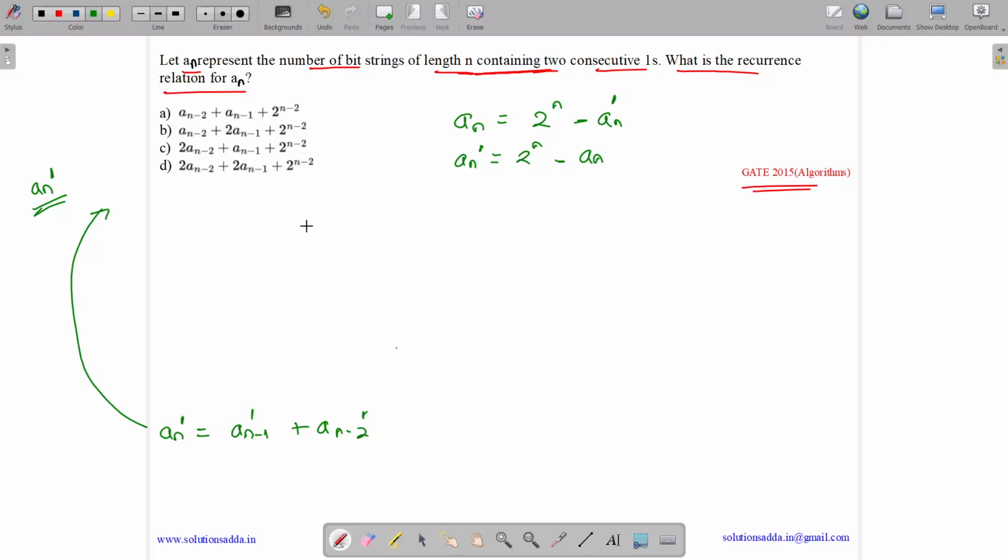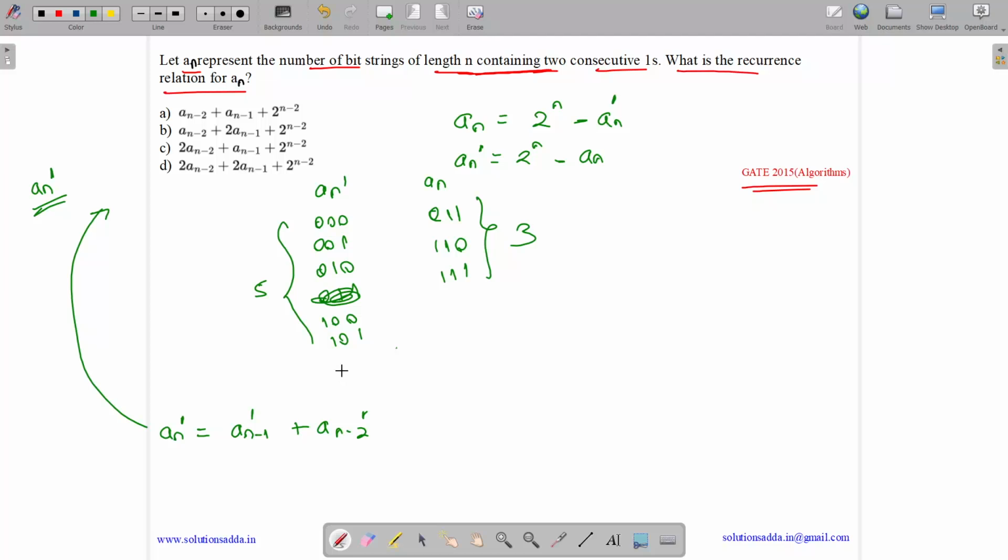As for 3, what are the an dash? They are 000, 001, 010, 011, 100, 101, 110, 111. So this is 3 and this is 5. So we can write 5 equals 2 to the power 3 minus 3, or we can write 3 equals 2 to the power 3 minus 5. Both are same, so here both have the same meaning.